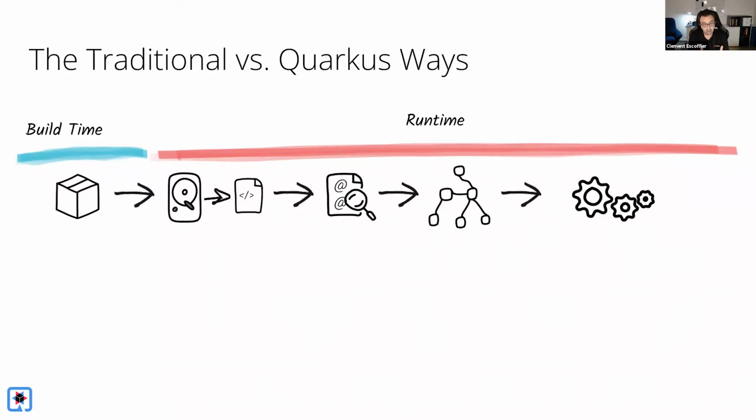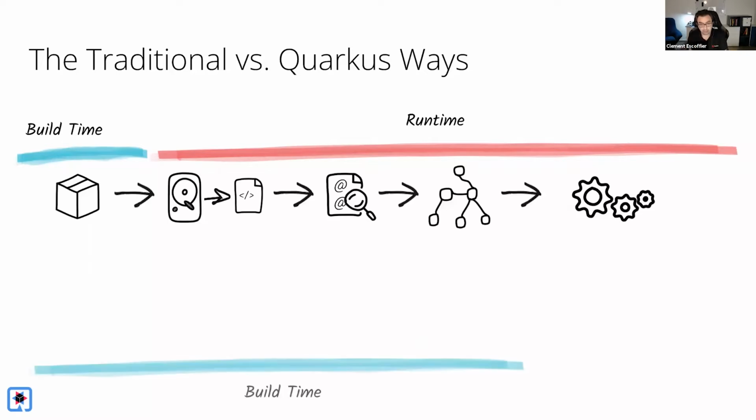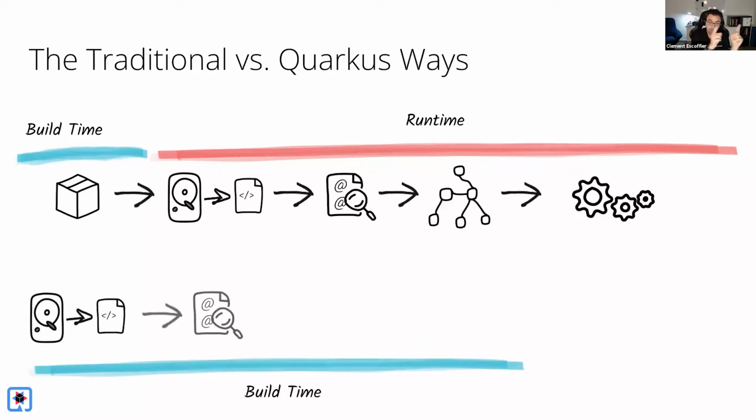At runtime, it will start by locating some configuration. It can be XML, so you need an XML parser or something like that. Then it will do class path scanning to find all your annotations. It will also try to load classes to toggle features on and off. Then for each framework, it will build its own configuration, and finally, it will start the pools, threads, sockets, and so on. So Quarkus does the same thing before.